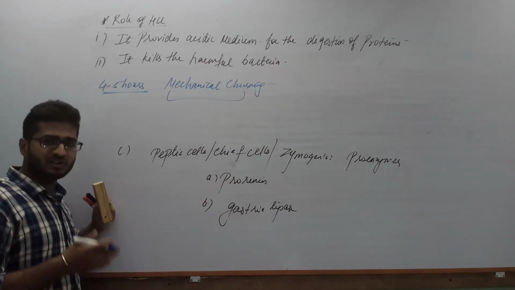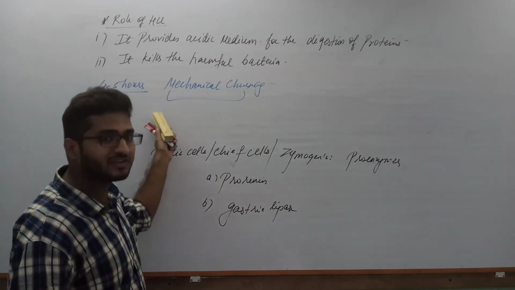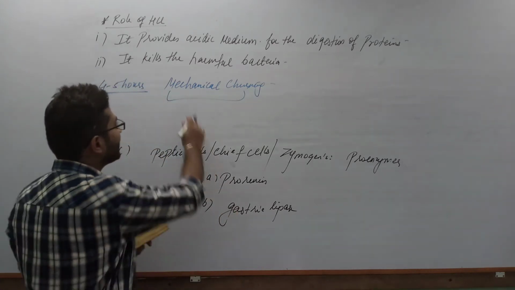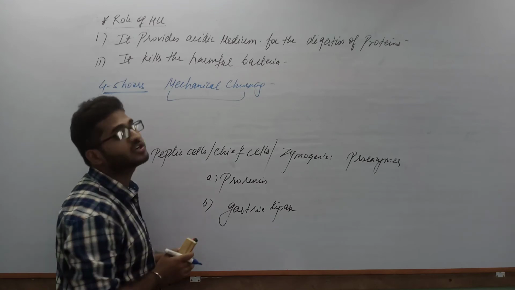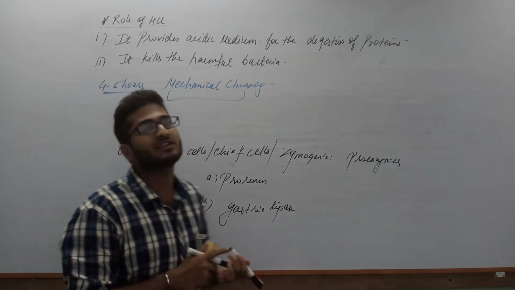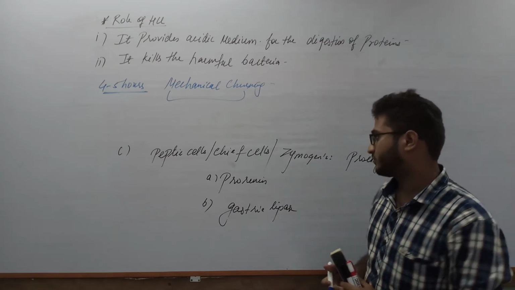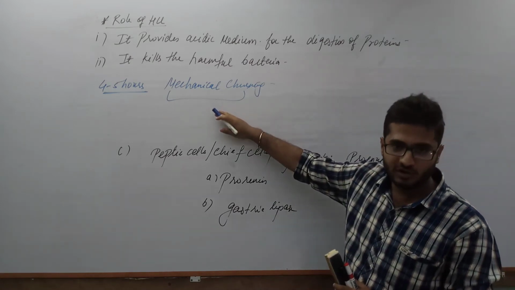So food is stored in the stomach for approximately 4 to 5 hours. In that 4 to 5 hours, it moves, it churns in the stomach, and that is what we call mechanical churning movement of food within the gastric wall. So the HCl's main role is... the mucus role we have already discussed.